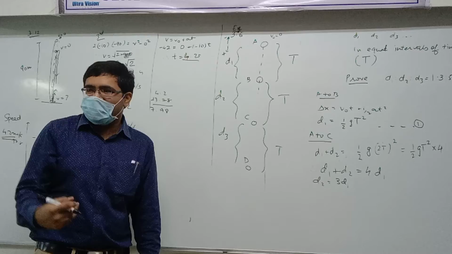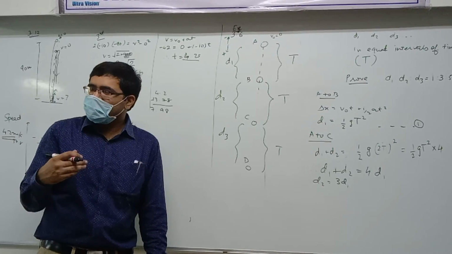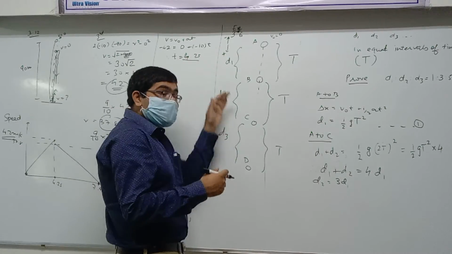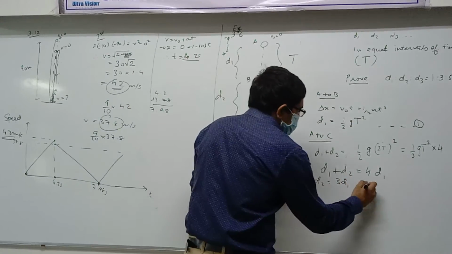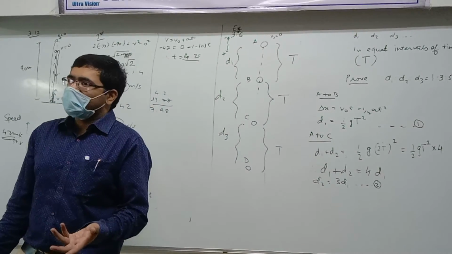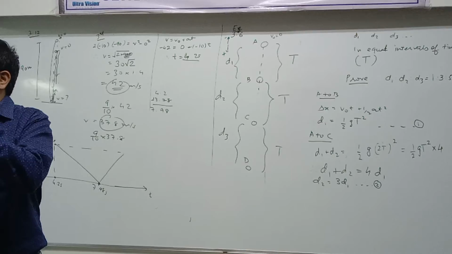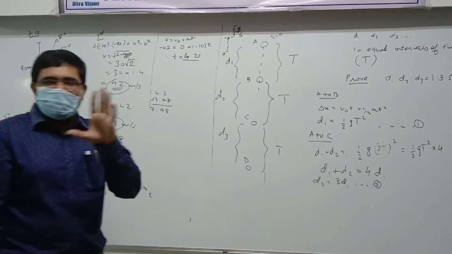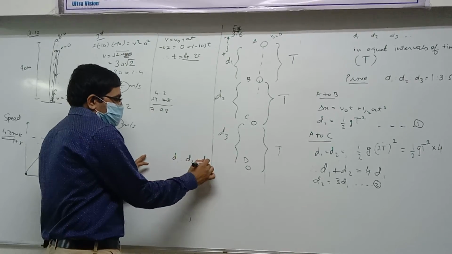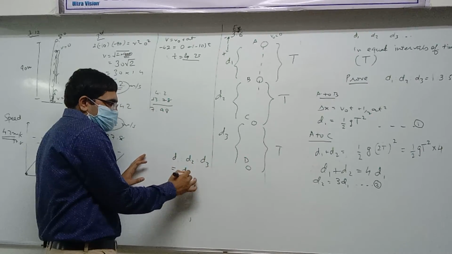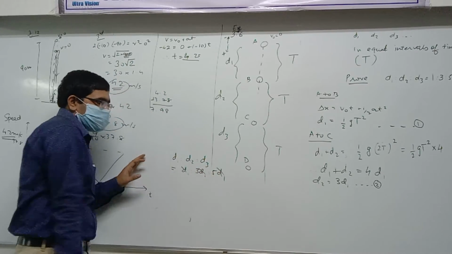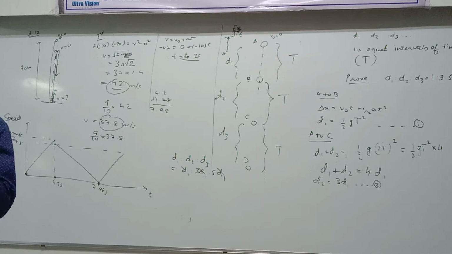Like this, can you find d3 by doing calculation for A to D? A to D. And call this equation 2. This will be used later also. Alright? Then you find out d3. It should be 5d1, otherwise it will be wrong. So then you just divide them, that is take ratio. So d1 is to d2 is to d3 will become d1 is to 3d1 is to 5d1. Cancel d1, d1, d1. So 1 is to 3 is to 5.